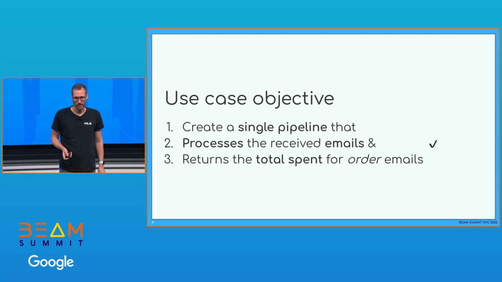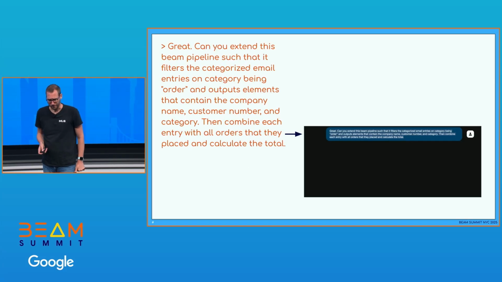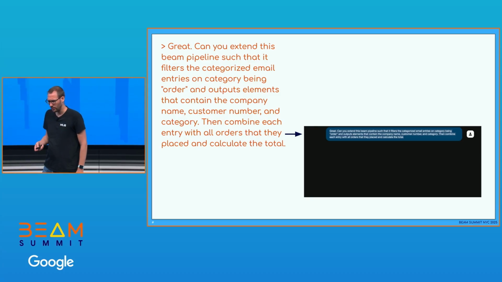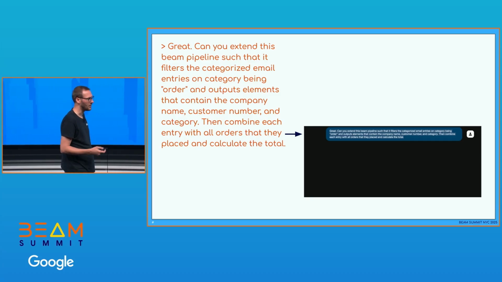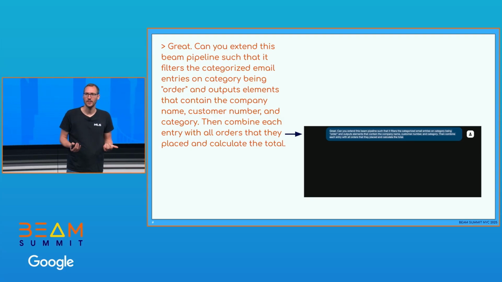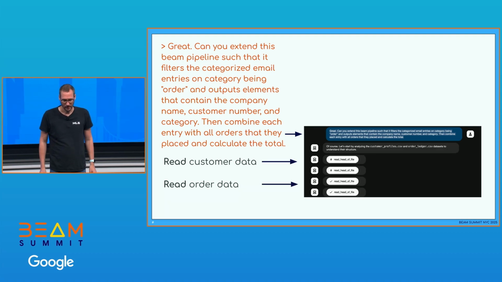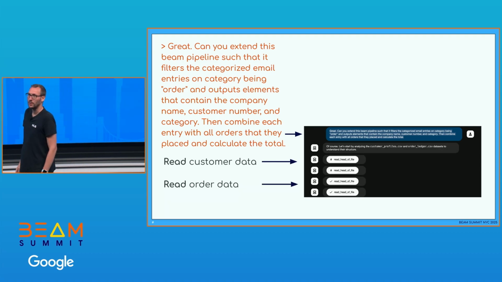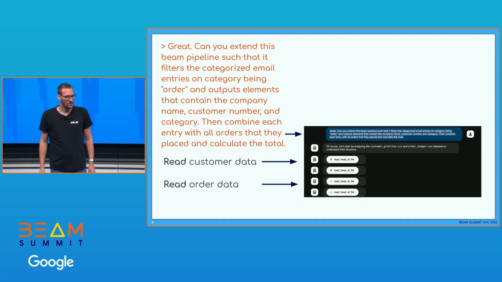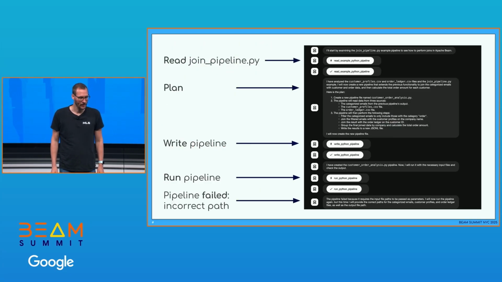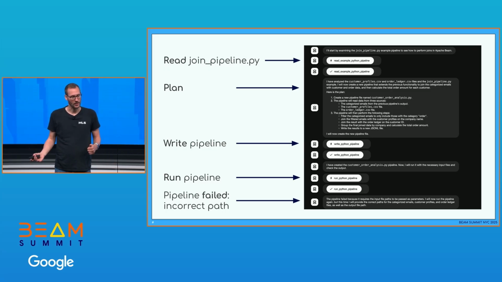Process the received emails. Next up, I say, okay, let's also do the rest of the thing. So categorize, combine it with orders and with the users, because the emails don't necessarily have to be already containing all of the information that's relevant, like customer ID or something like this. I follow the same way, and the LLM will go in its loop and says, okay, read some customer data, read some order data, read a join pipeline, because I need to probably join some information at some point, and I found this example that already exists to do it.